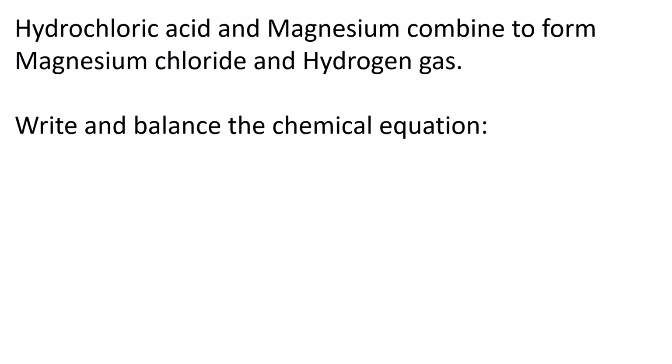Okay, this one over here. Now, hydrochloric acid, you need to know hydrochloric acid is HCl. And magnesium. Magnesium's on the periodic table, Mg. Okay, magnesium. Combine to form magnesium chloride and hydrogen gas.